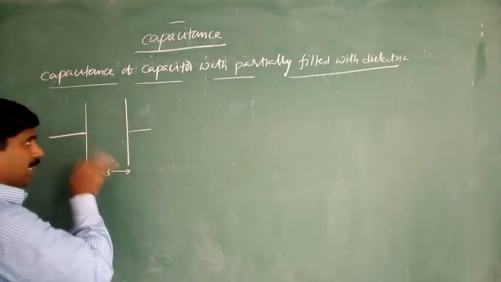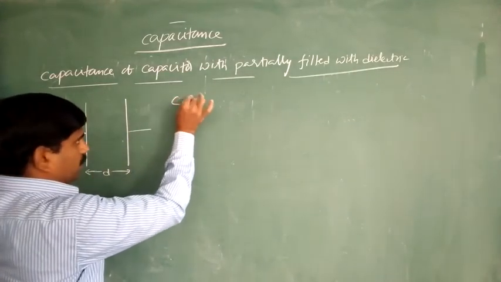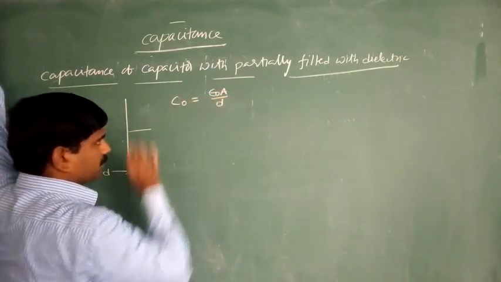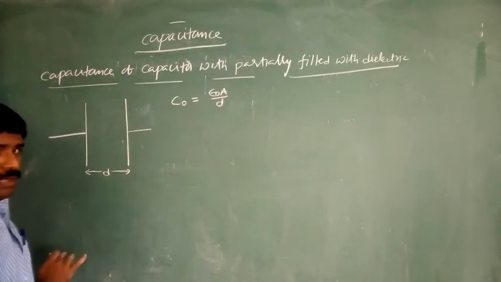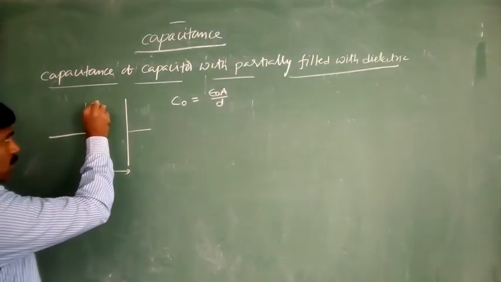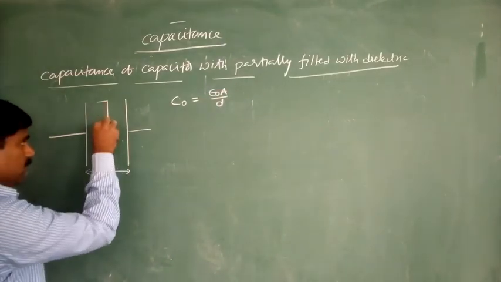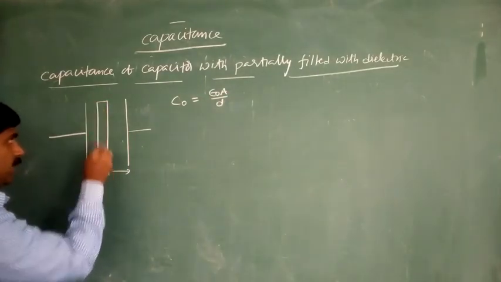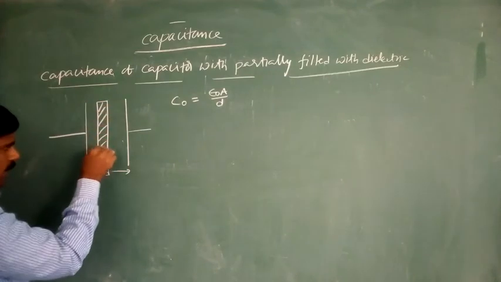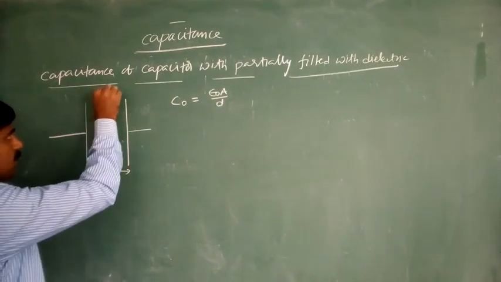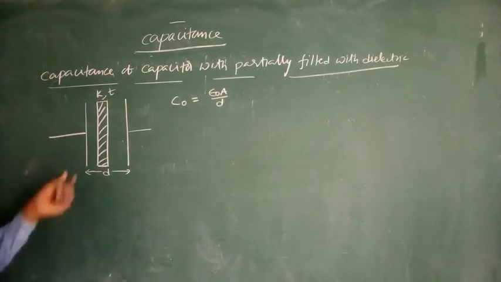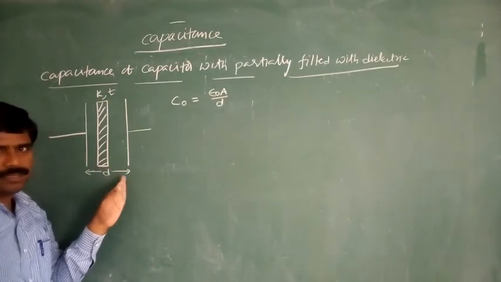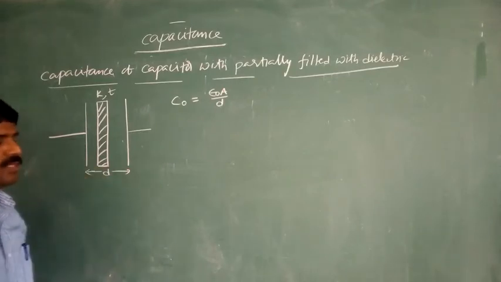Here, without any dielectric, its capacitance is equal to C naught. C naught is equal to epsilon naught A by d. Right now, the separation between the two plates is filled with the dielectric of dielectric constant K and thickness equal to t. Then, with this dielectric, find out the capacitance of this capacitor.